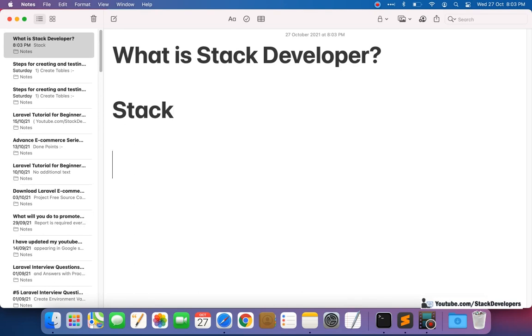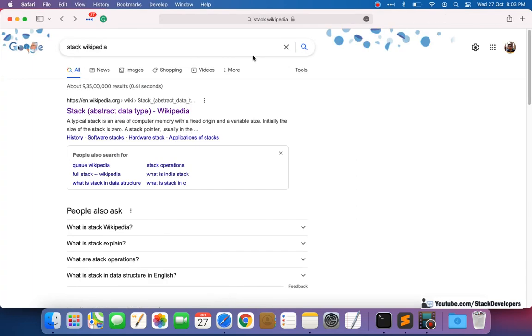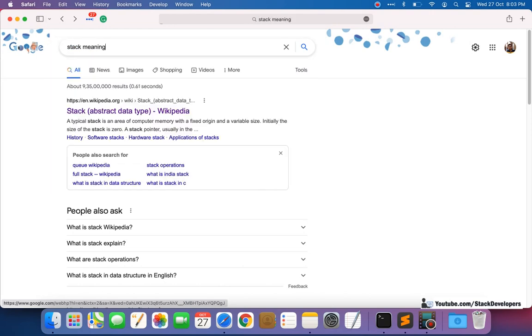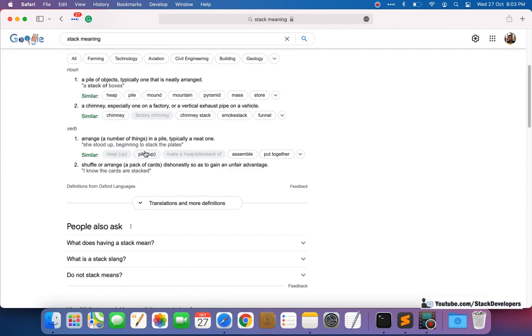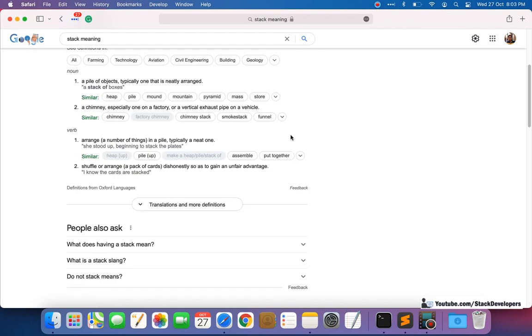You can see there are two words here. One is stack and the other one is developer. So see, what does stack exactly mean? Stack itself means something like a collection, or many, or we can simply search on Google. Here you can see it's a number of things. So collection we can say, or the number of things. This is called the stack.